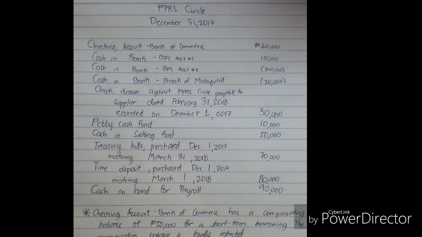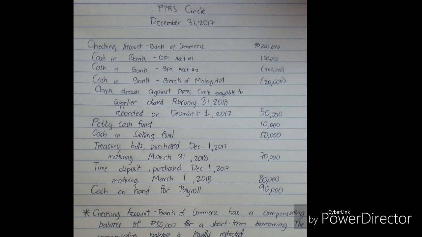Treasury bills purchased December 1, 2017, maturing March 31, 2018. This is a type of instrument purchased 4 months before its maturity. Again, our requirement, it must be 3 months before maturity. Even if as of December 31, 2017, the treasury bills are maturing 3 months from December 31 to March 31, it must not form part of your December 31 cash and cash equivalents balance because it was acquired 4 months before its maturity. So you must disregard the 70,000.